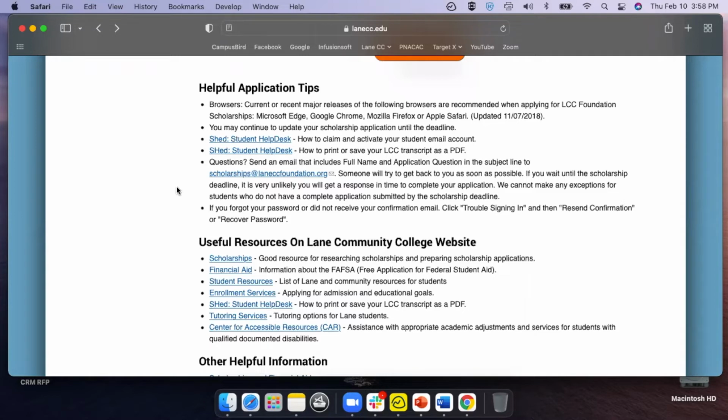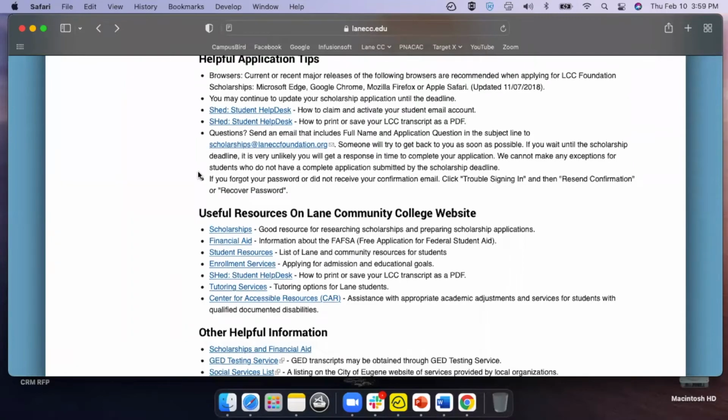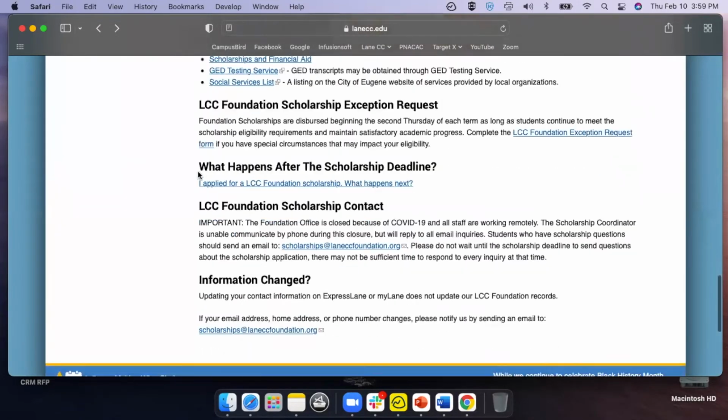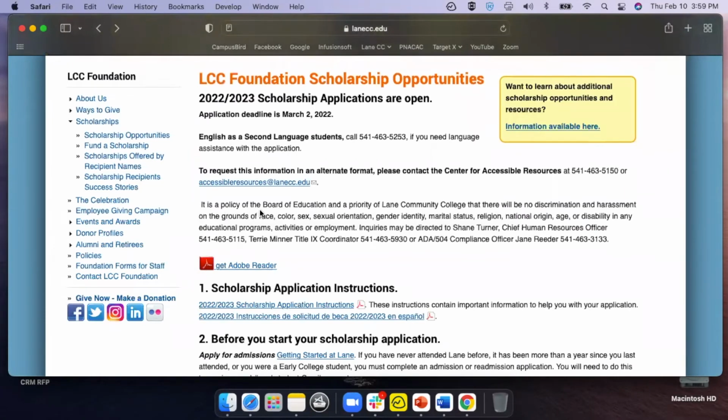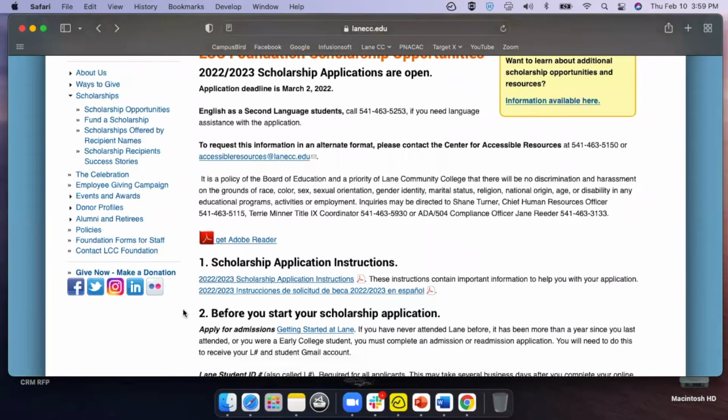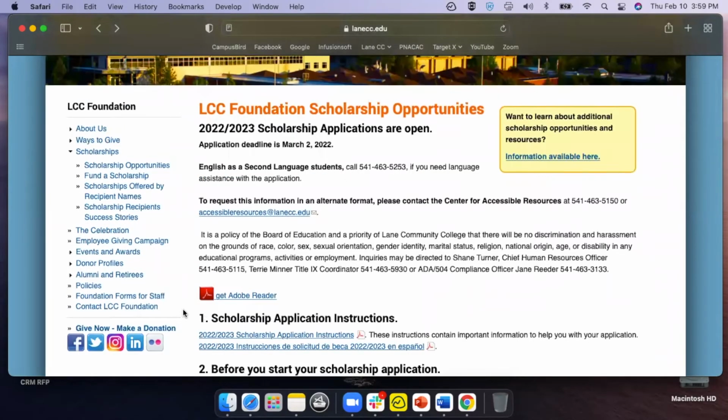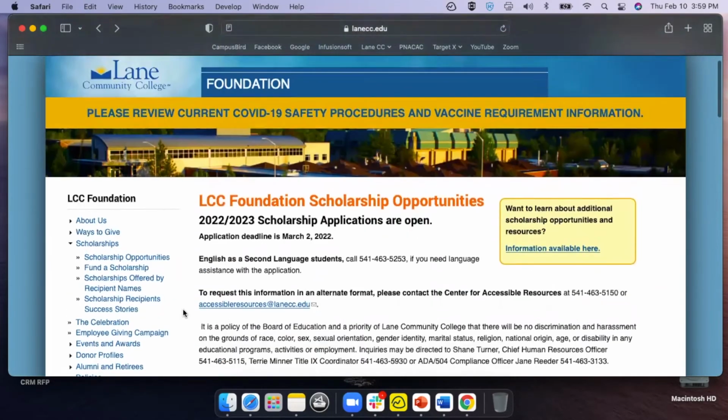You're welcome to email me in my office, but we would essentially refer you back to the foundation, as they're the ones monitoring in case the application goes down or something. Other than that, this is pretty much the basics of how to get started and how to get it done.